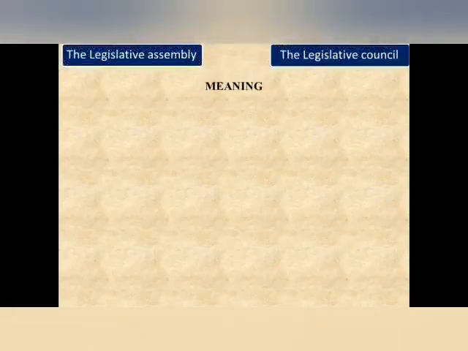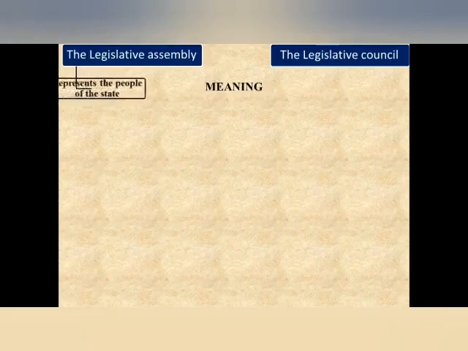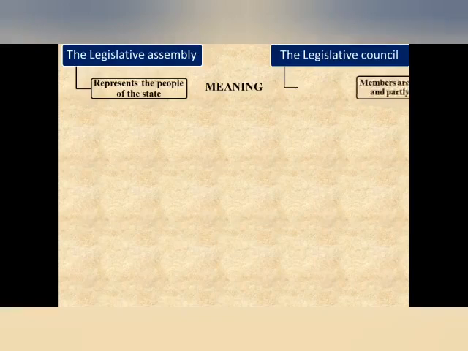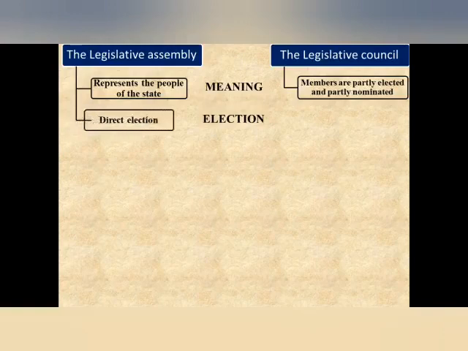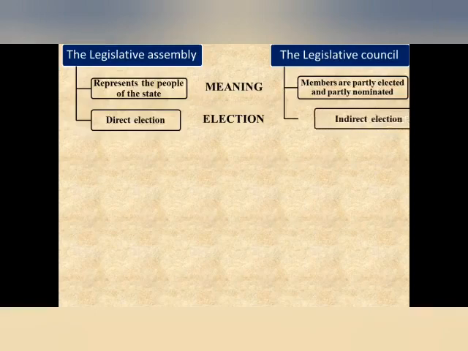The key difference between the legislative assembly and legislative council is as follows. Meaning, the Vidhan Sabha is the lower house in the state legislature which represents the people of the state. The Vidhan Parishad is the upper house of the state legislature whose members are partly elected and partly nominated. Election. In the legislative assembly, direct elections are conducted. That is, people directly vote and select their representative. In legislative council, indirect elections are conducted. That is, MLAs and MPs will select and elect their representative.